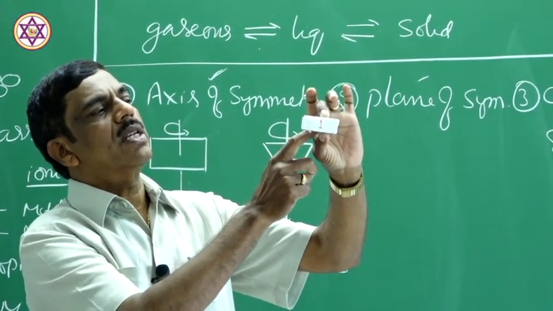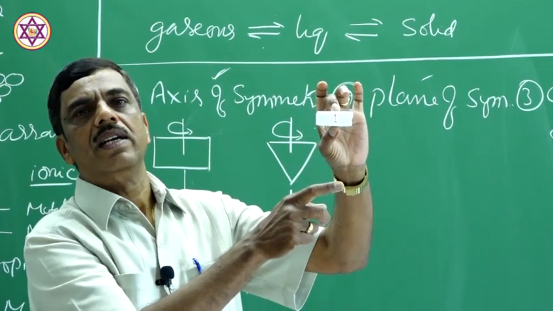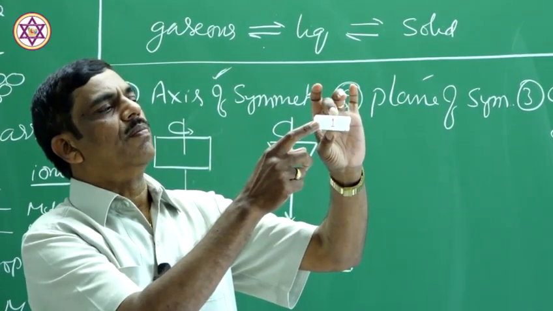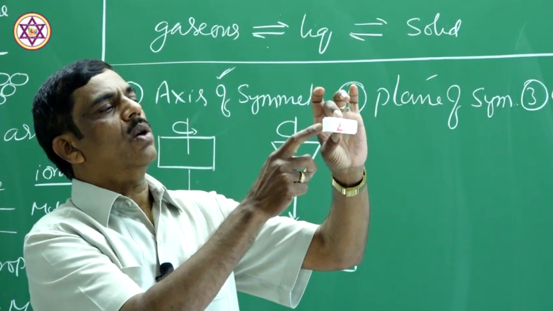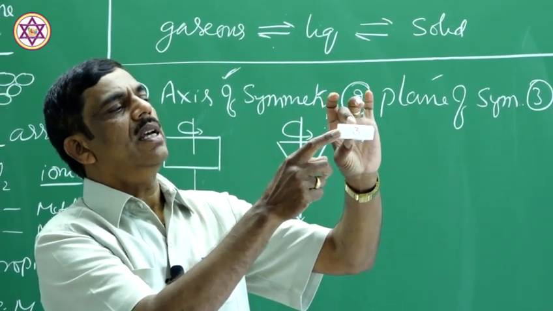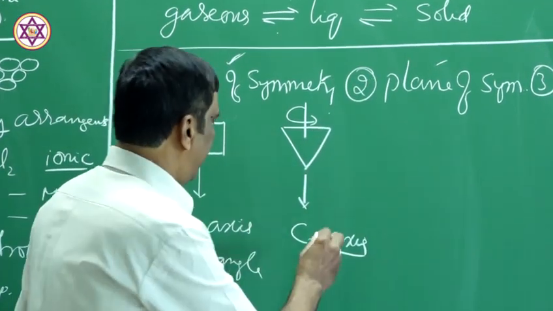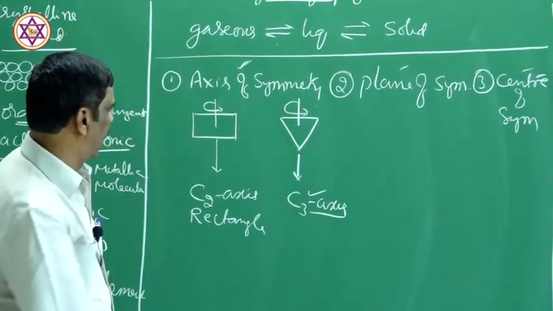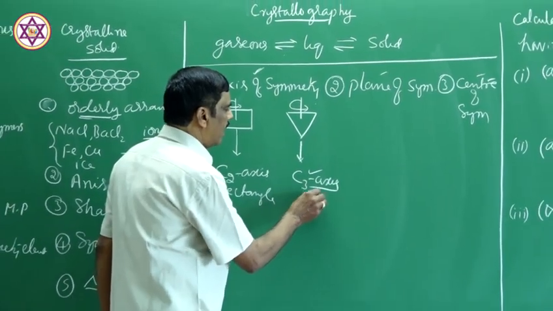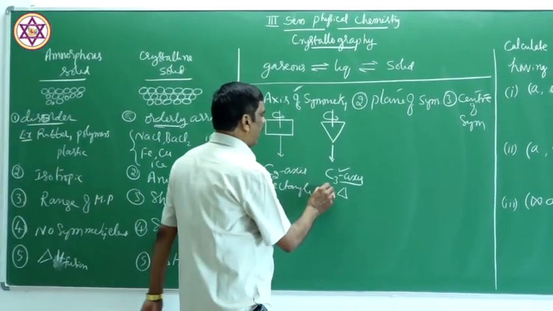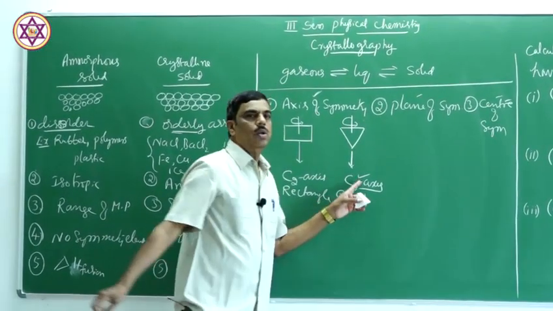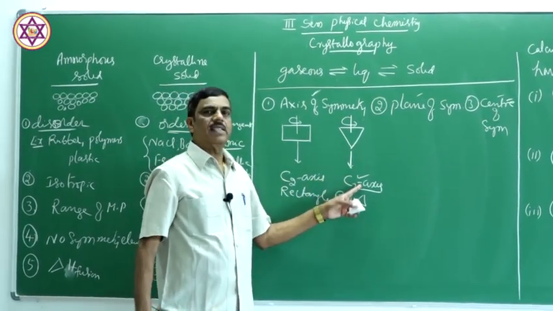If you continue the rotation, it will be repeated. Therefore, an equilateral triangle, on rotation through 360 degree, the same appearance is repeated thrice. That's why it is called C3 axis of symmetry. So, in case of equilateral triangle, it has got C3 axis of symmetry.